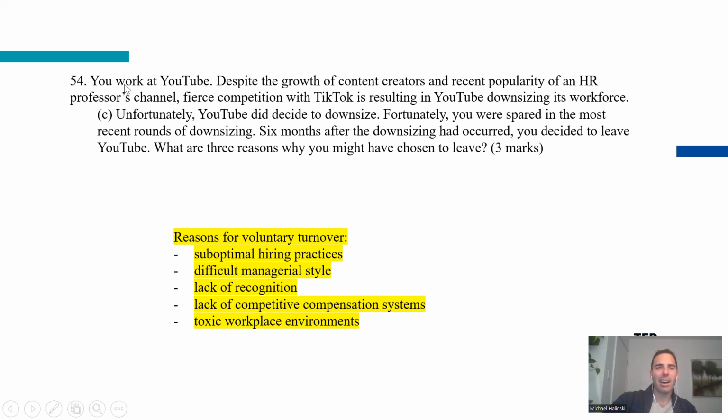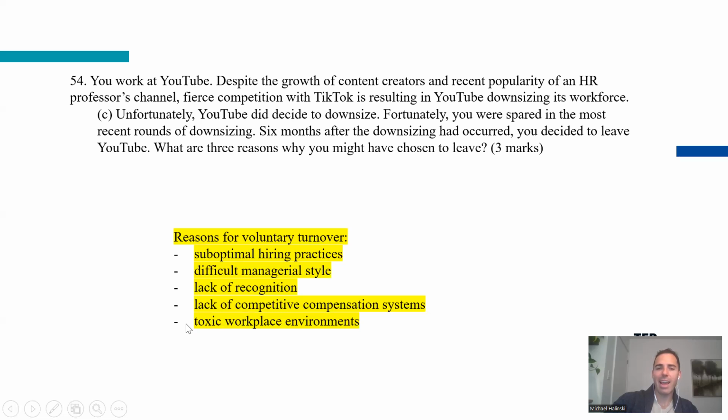Again, the actual question has really nothing to do with anything before this. Everything before it is purely distraction. The question is, what are 3 reasons why you might choose to leave? Okay, here are the reasons that were provided in the textbook and on my slides. If I phrased this better, I should have said, what are 3 reasons why you might have chosen to leave, given the context described in this question?